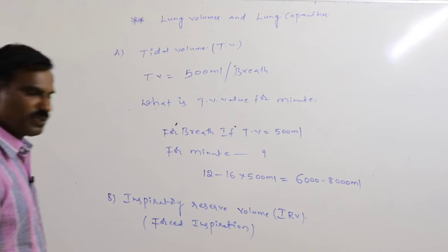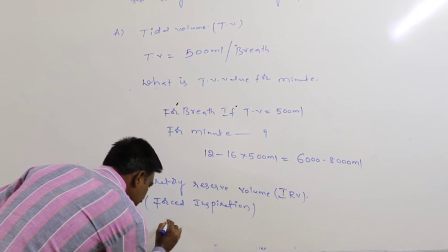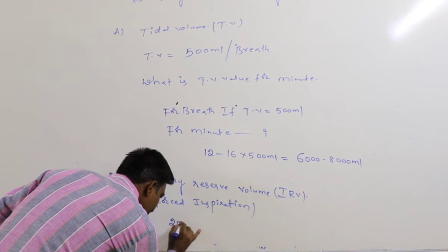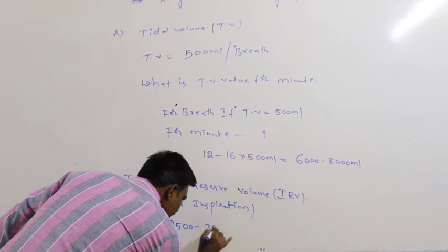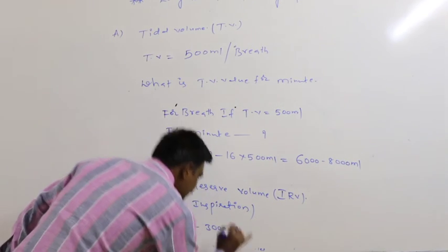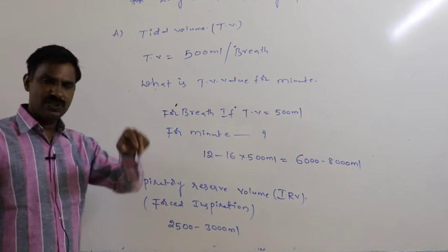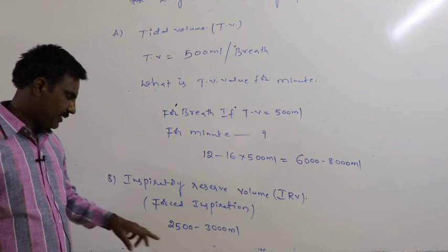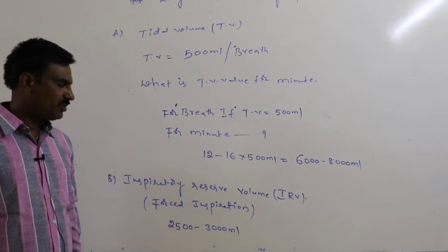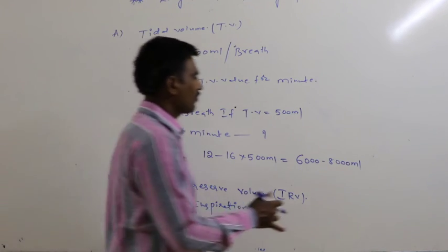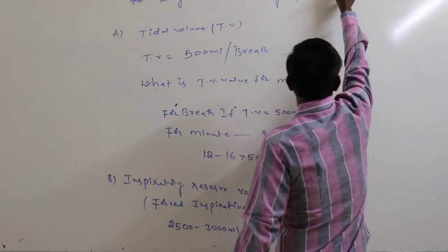That is approximately 2500 to 3000 ml. IRV, the inspiratory reserve volume, that is the forced inspiration, is approximately 2500 to 3000 ml.